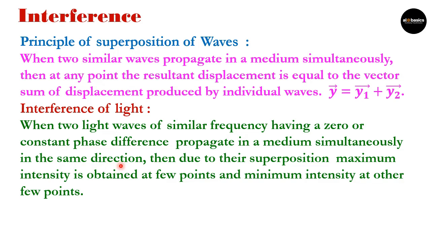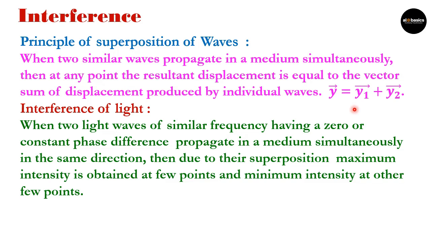The next keyword is superposition of these waves. While they are superposing with each other, we have seen in superposition of waves that at any point their resultant displacement is the vector addition of the displacements of the individual waves.